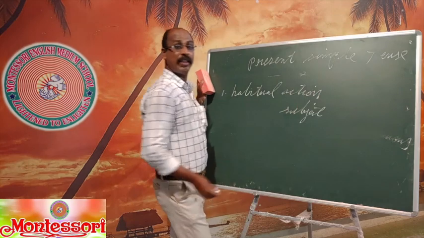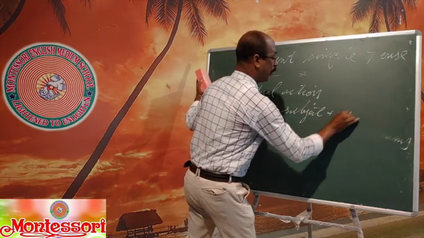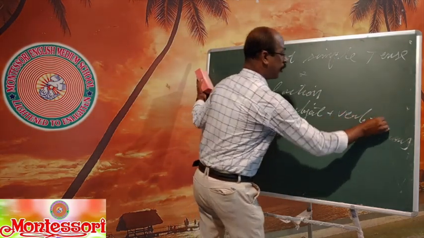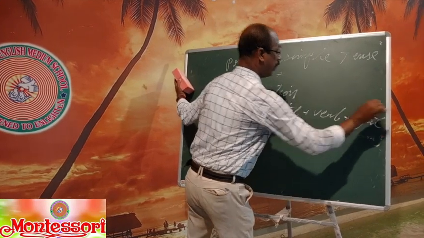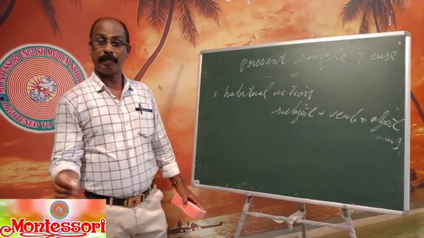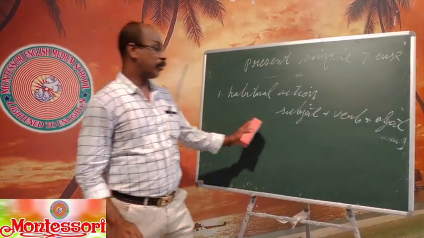First you start with the subject. Then the verb should be there. Then the object should be there. Subject plus verb plus object. We have to use this pattern.